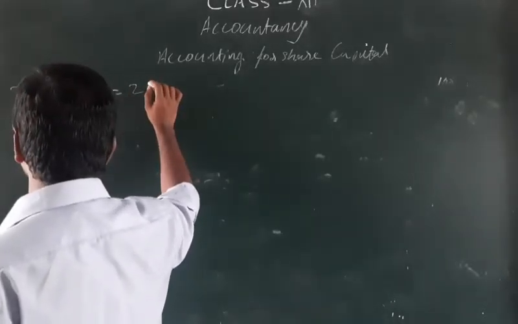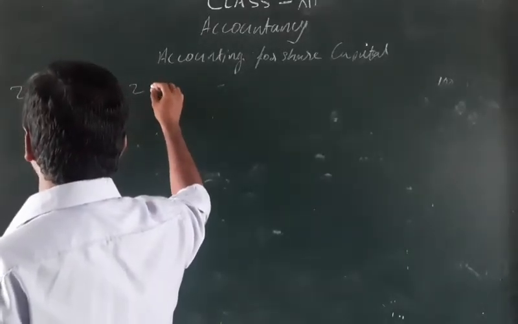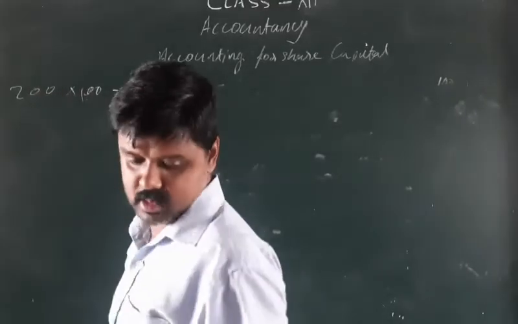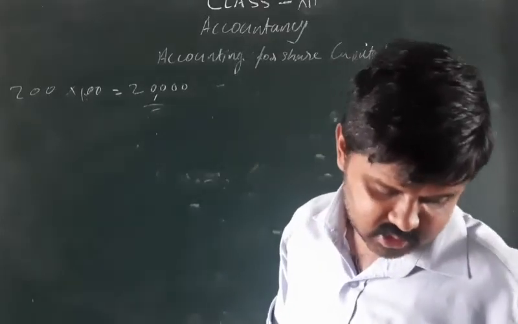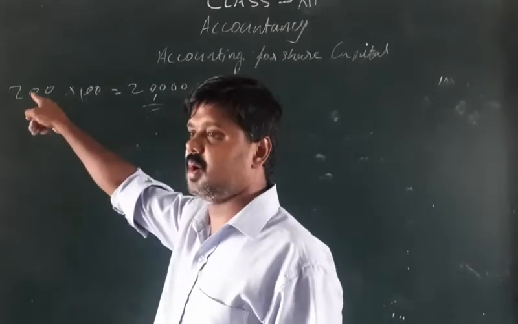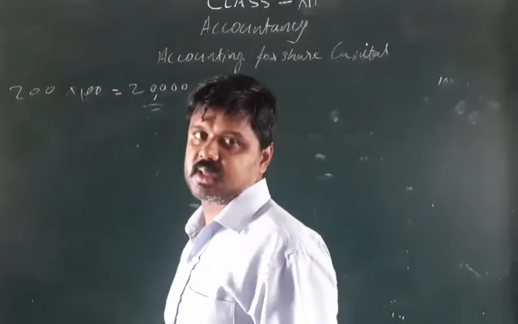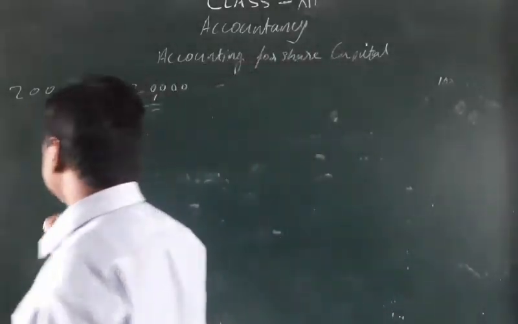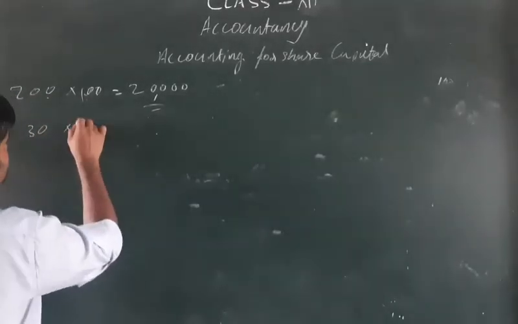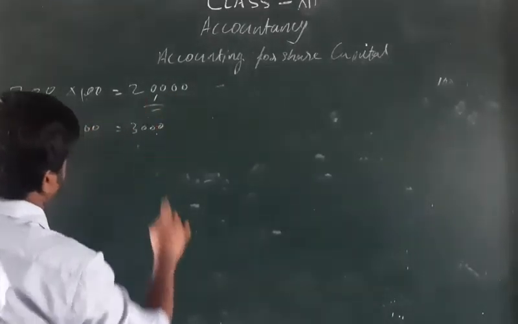Total amount forfeited is, this is the number of shares, this is one share price, so total amount is 20,000 rupees. And this many shares were forfeited. The reason for forfeiture is that this person who is holding those 200 shares didn't make payment for the second and final call, that is, 30 rupees per share on these 200. Total is 6,000 rupees. That means 14,000 you paid.